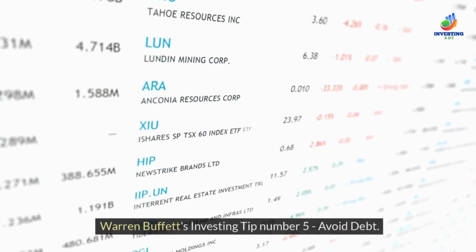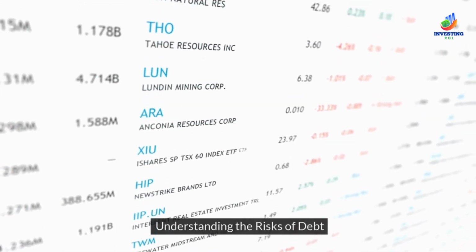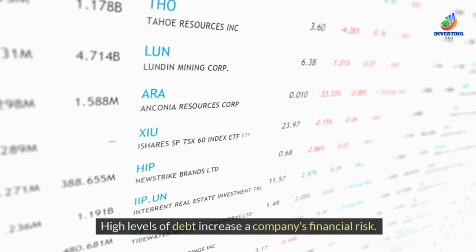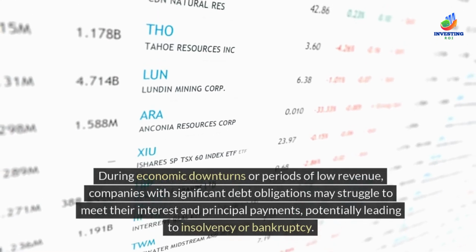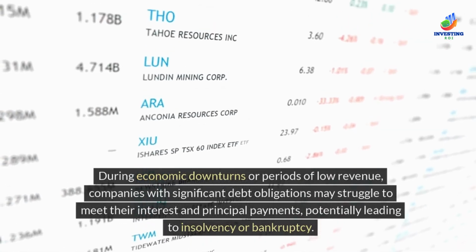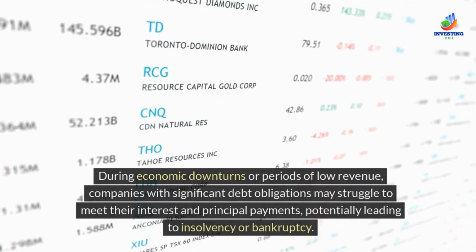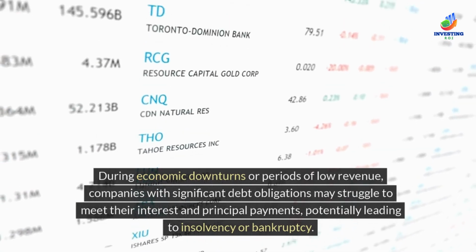Warren Buffett's investing tip number 5: avoid debt. Understanding the risks of debt. High levels of debt increase a company's financial risk. During economic downturns or periods of low revenue, companies with significant debt obligations may struggle to meet their interest and principal payments, potentially leading to insolvency or bankruptcy.